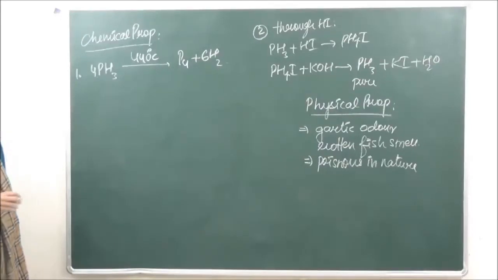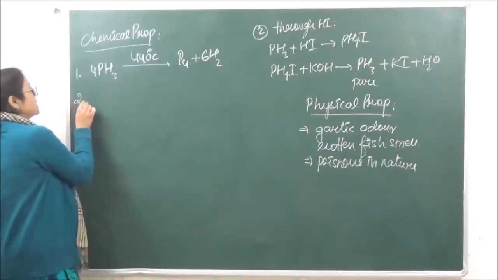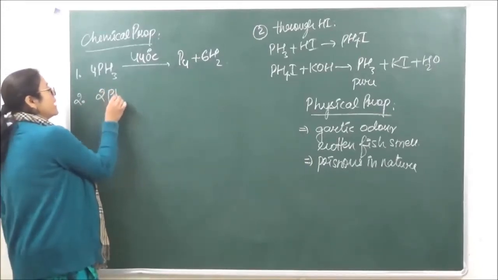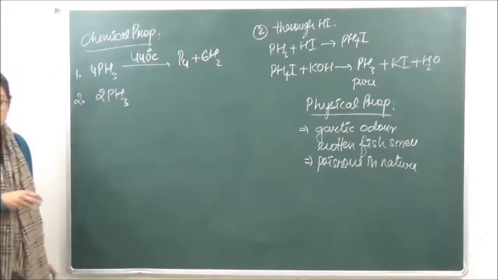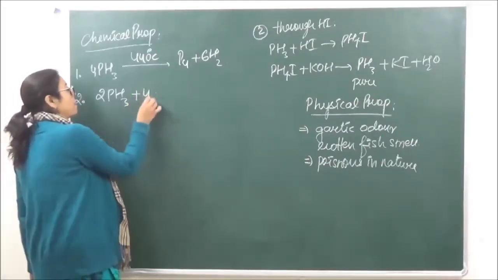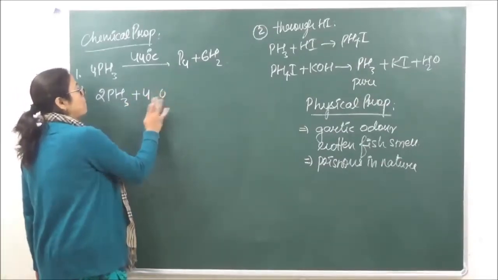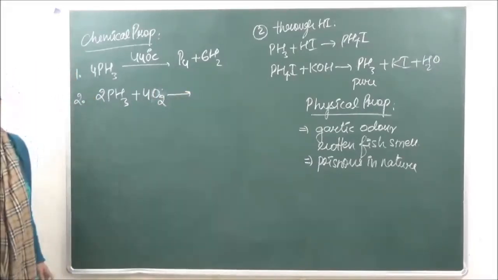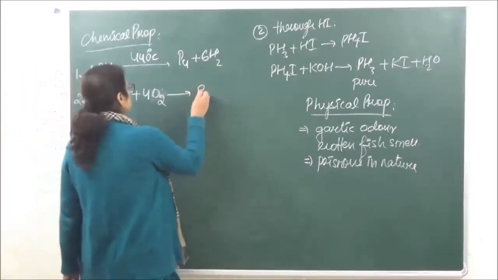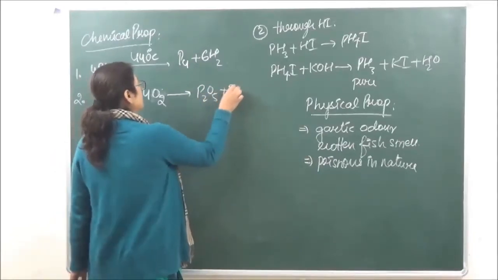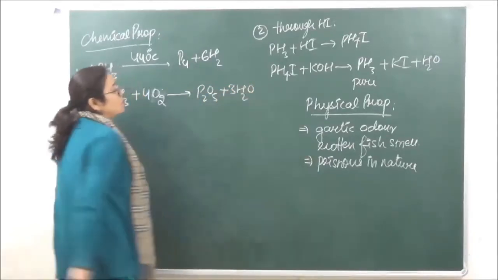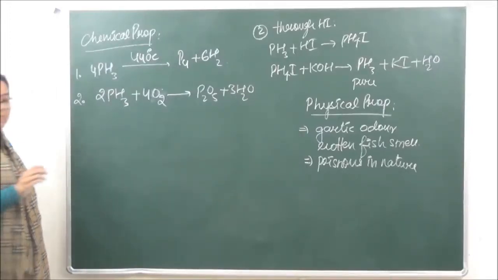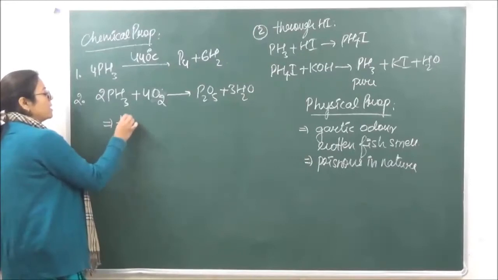Okay, and secondly, it is highly combustible. तो अगर इसको हम रिएक्ट करते हैं with oxygen, if this is burned in oxygen, it gives us P2O5 plus 3H2O.